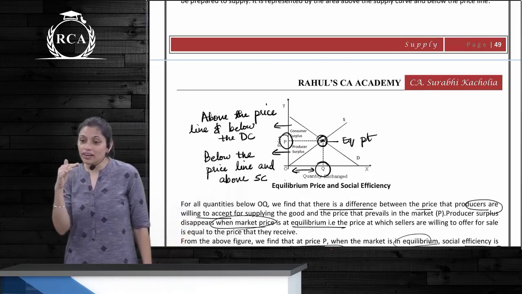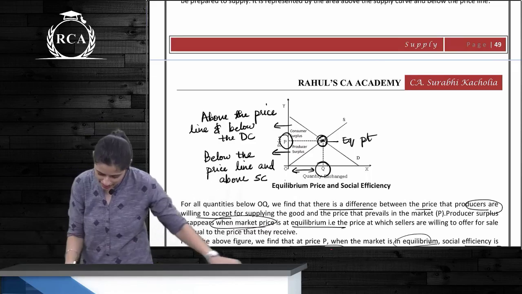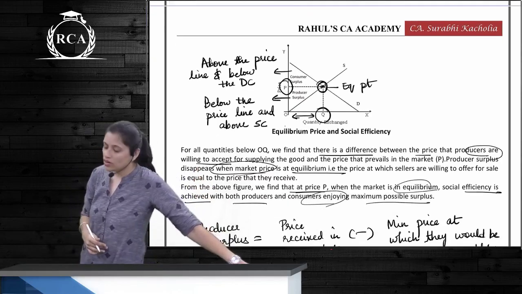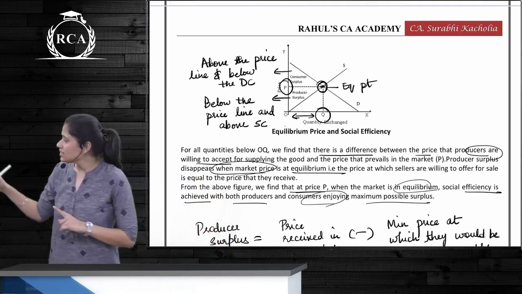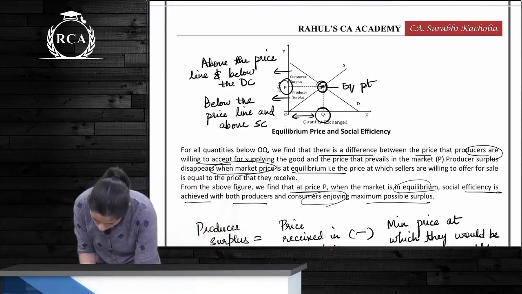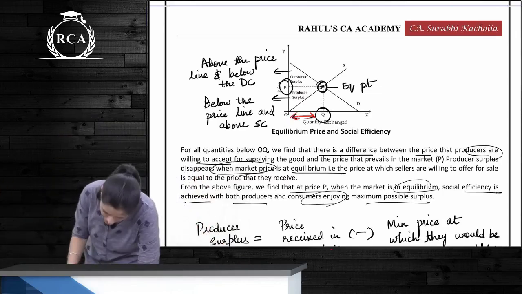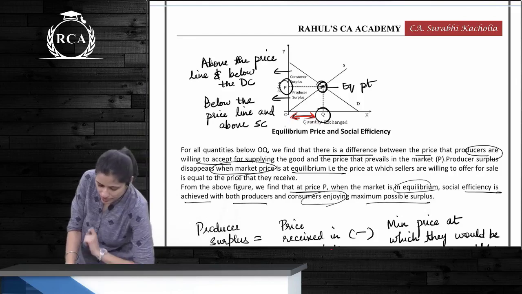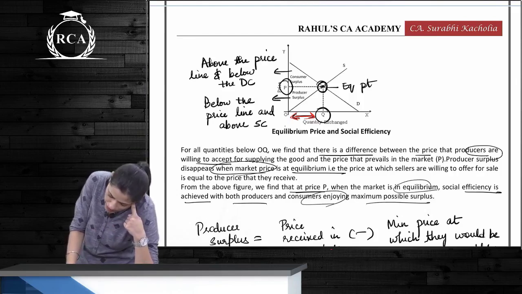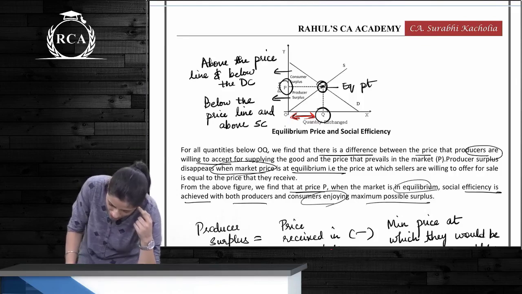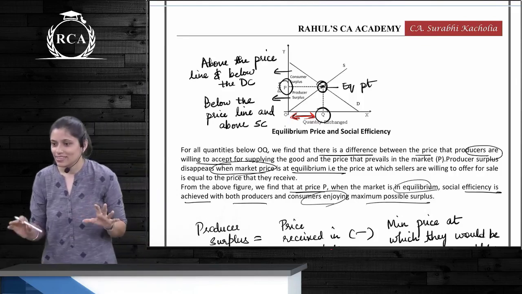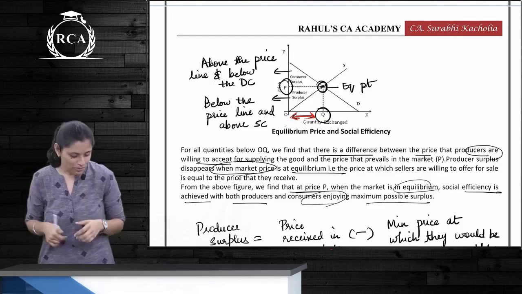Do you understand this? So up to point OQ, what is happening here? You tell me. The consumer is also enjoying surplus, the producer is also enjoying surplus.